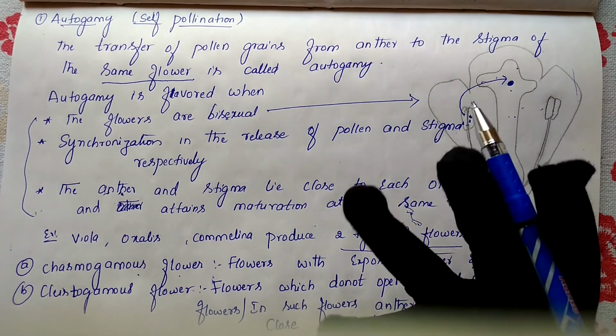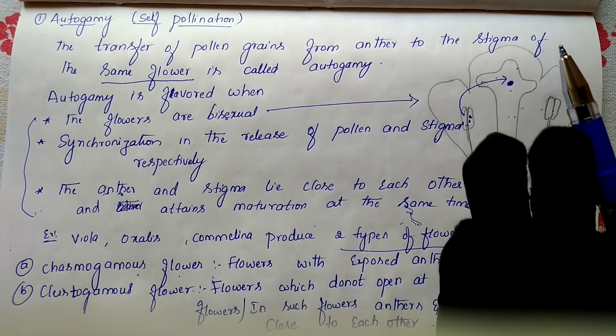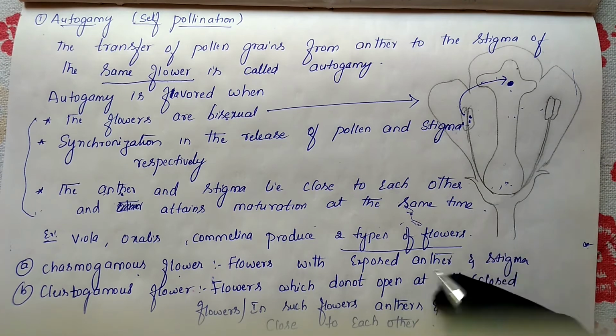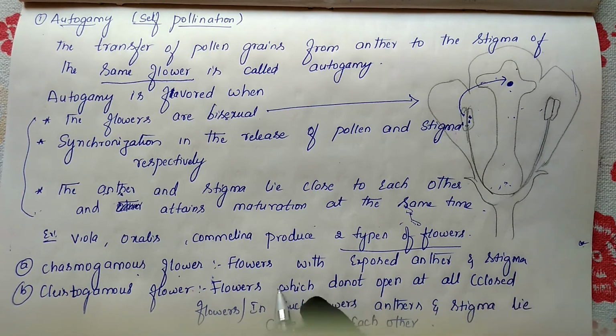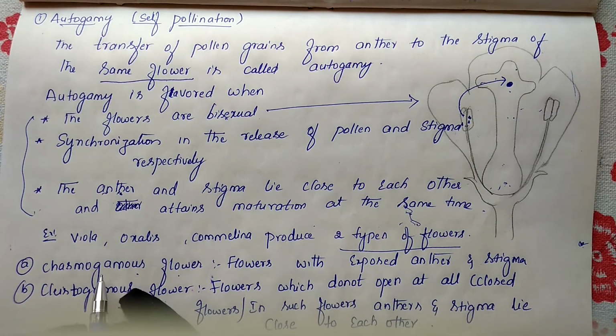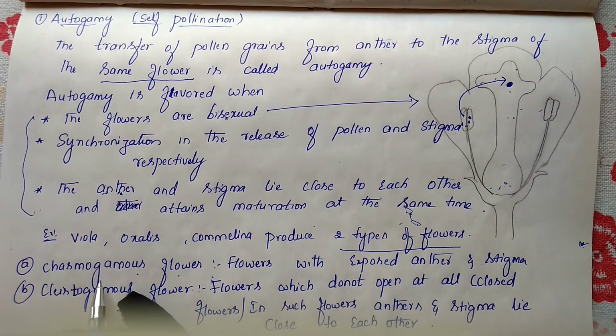These flowers will be above the soil, and the stigma and the anther will be in an exposed condition. So that's the first type of flowers, which we call chasmogamous flowers. The example has been given in your textbook also here.